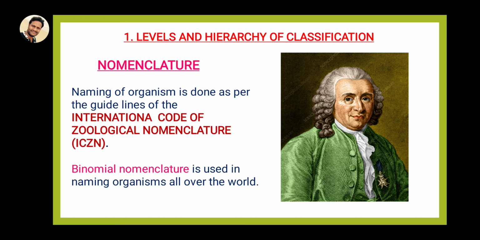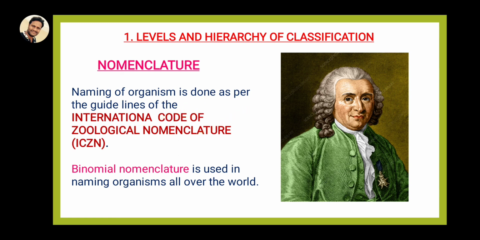Right. So, nomenclature, the naming of organisms, is done as per guidelines. That is the International Code of Zoological Nomenclature, or simply called ICZN. This is most important for the 2 marks as well as MSET and NEET bits. What is the full form of ICZN, or define ICZN? That is the International Code of Zoological Nomenclature.